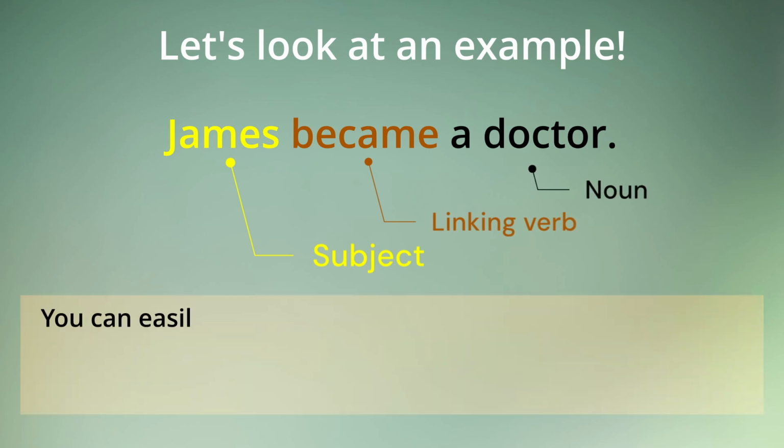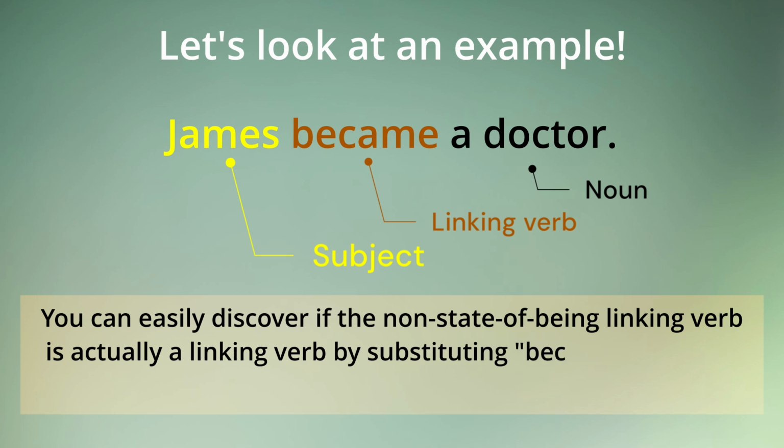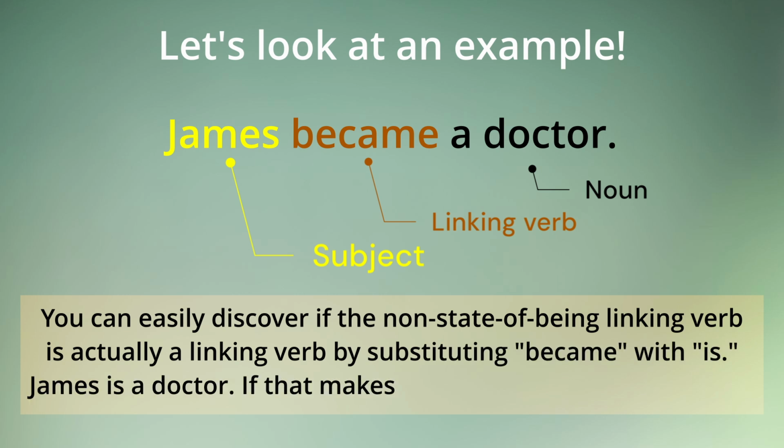You can easily discover if the non-state of being linking verb is actually a linking verb by substituting became with the linking verb to be, is. James is a doctor. If that makes sense, then it is a linking verb. And in this sentence, it makes sense. So became is a linking verb.